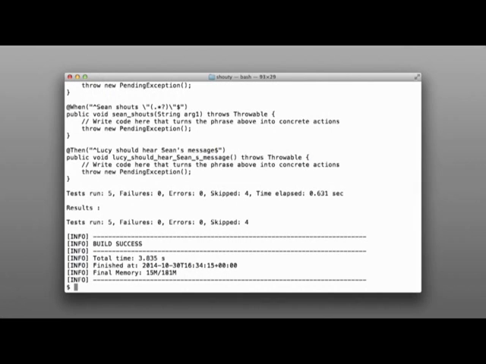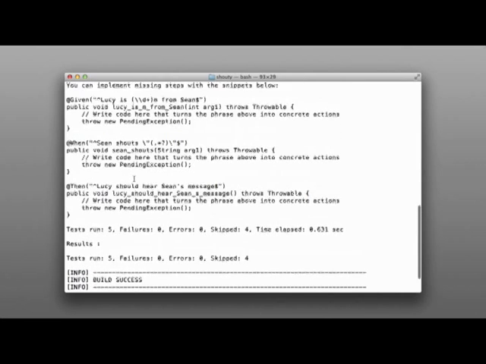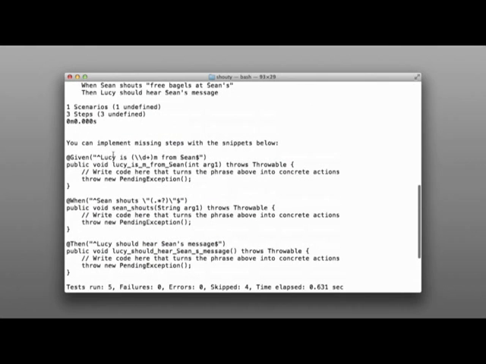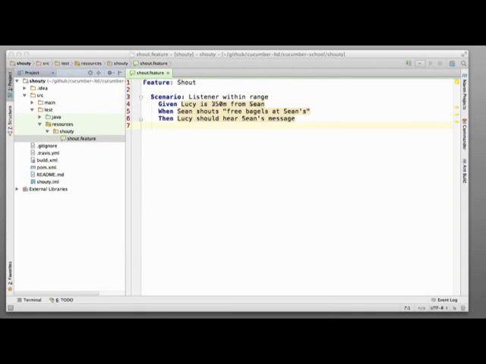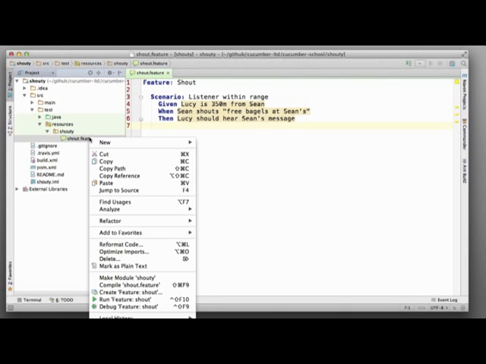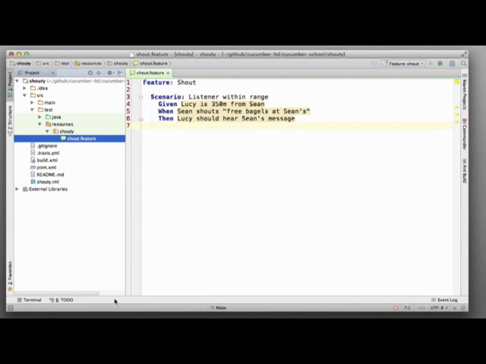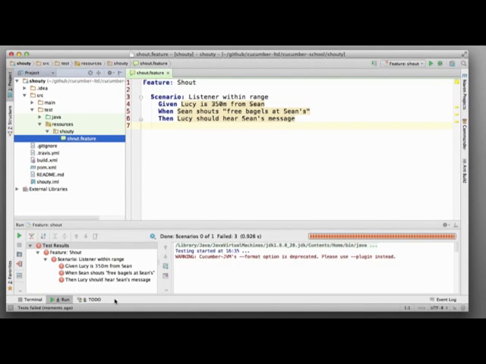You'll see that Cucumber has found our feature file and read it back to us. We can see a summary of the results at the bottom. 3 steps, 1 scenario, all undefined. Let's run the scenario again from inside IntelliJ. Select the feature file and choose Run from the context menu. This will give you similar output.